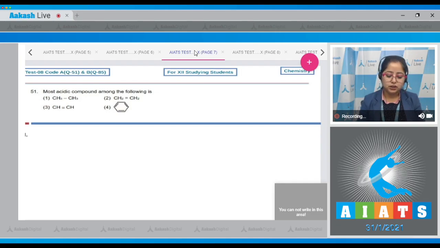Question number 51. Let's read it. Most acidic compound among the following is. Students, among the given options, the most acidic compound is alkyne. That means option number 3.